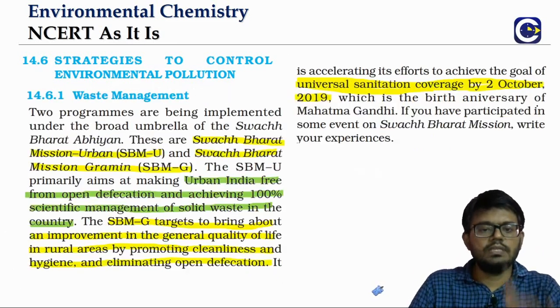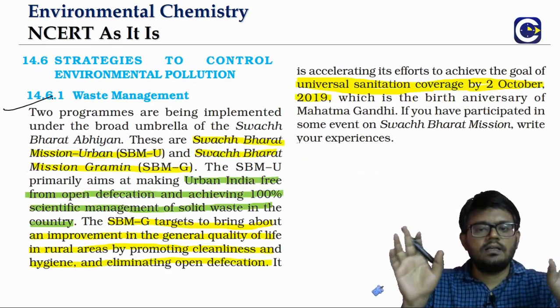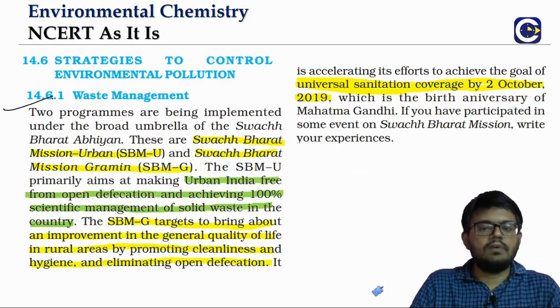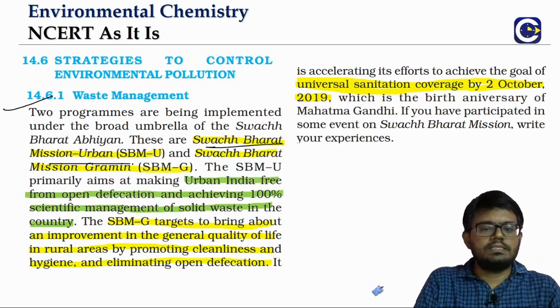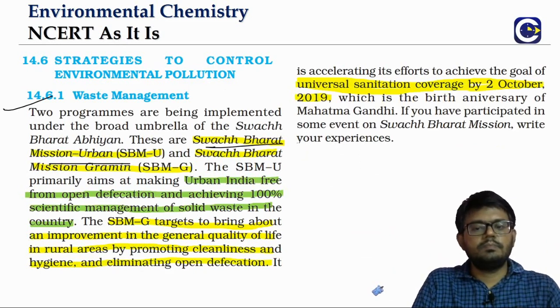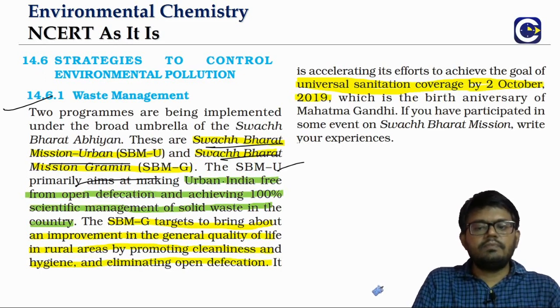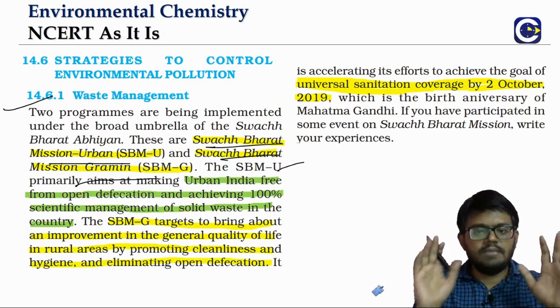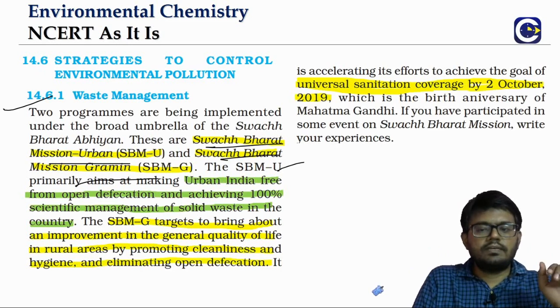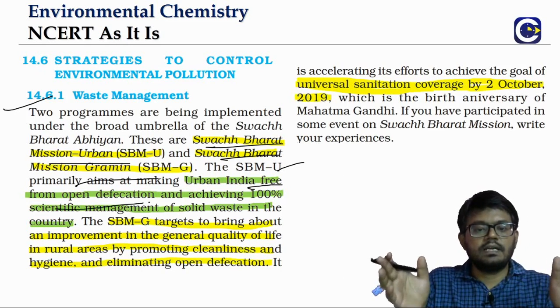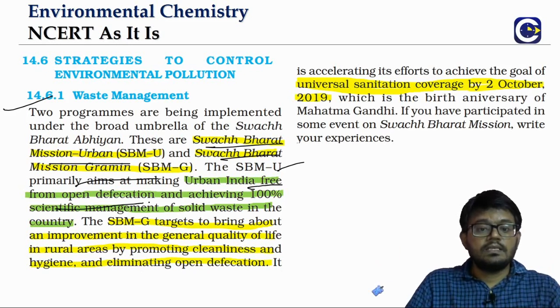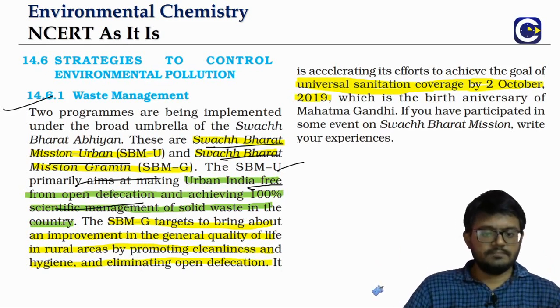So now we'll talk about the Swachh Bharat Abhiyan first. Under this scheme, we have two initiatives. One is Swachh Bharat Mission Urban, and the other is Swachh Bharat Mission Gramin. In urban, we have aims like making sure that we are free from open defecation and achieving 100% scientific management of solid waste.